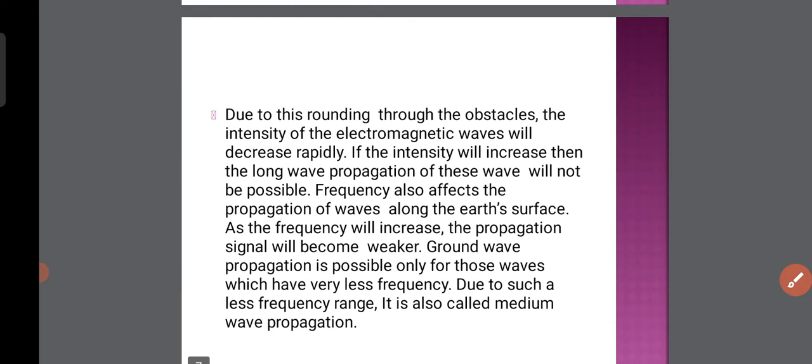Due to bending around the obstacle, the intensity of the electromagnetic waves decreases rapidly. If the intensity decreases, then long distance propagation of these waves will not be possible. So the frequencies also affect the propagation of waves along the earth's surface.